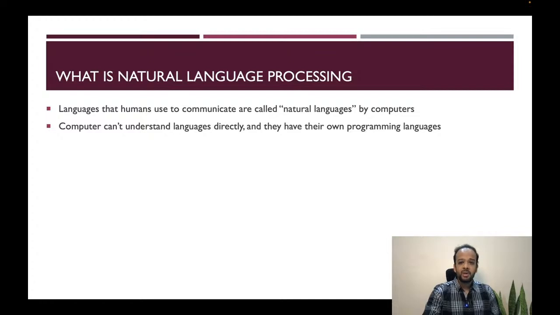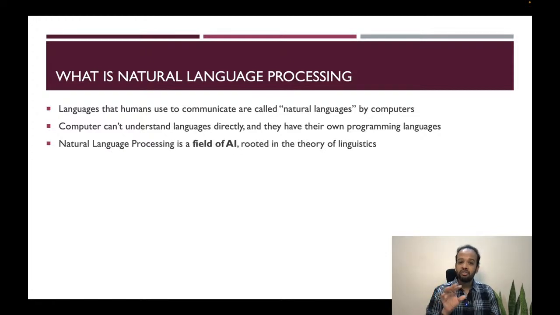The reason we call it natural language is that computers cannot understand our human languages directly. So we have to make the distinction that these are natural languages and these are programming languages. And the field dealing with processing and understanding language as humans speak and understand it is called natural language processing. This is the big subset of the field dealing with language. It can be text, it can be speech, and so on.